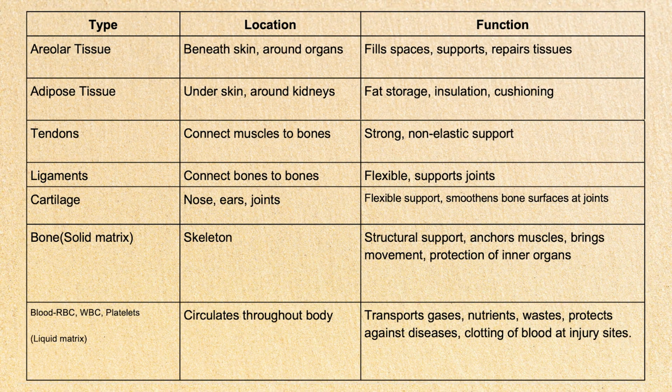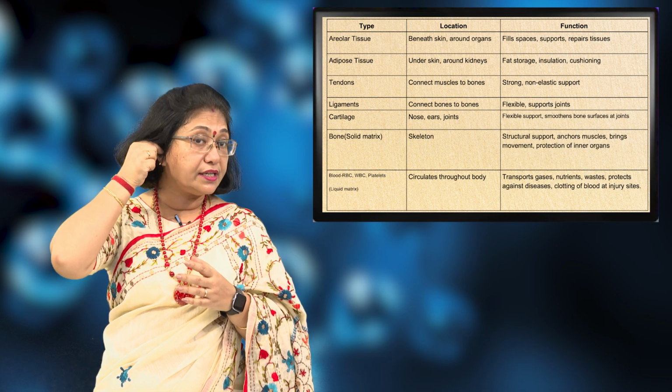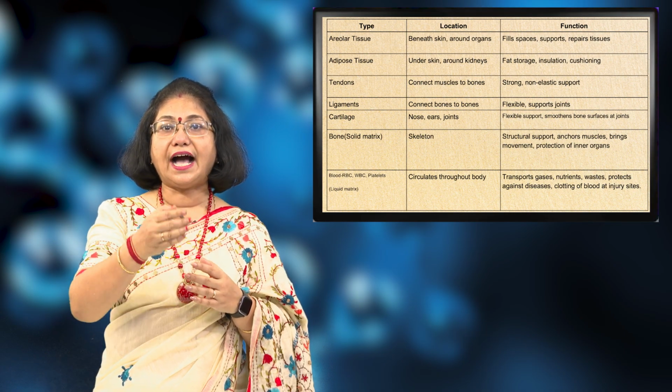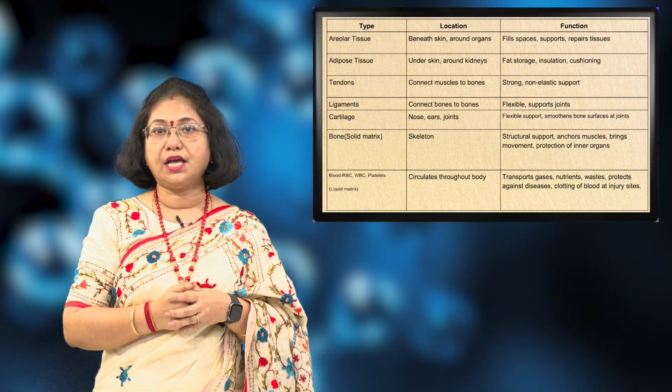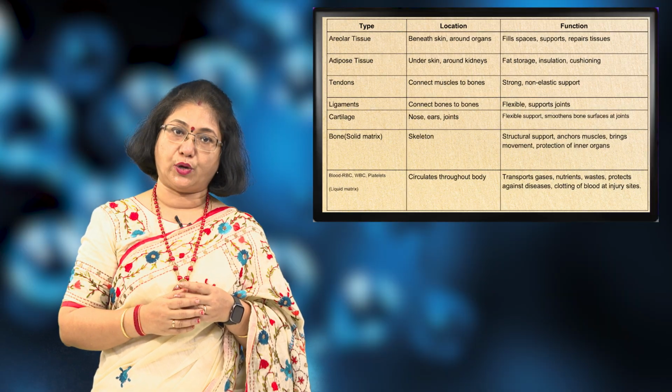The next part is the tendons. Tendons connect muscles to bones. They are strong and provide non-elastic support. The ligaments connect bones to bones. They are flexible and they support the joints. The next is the cartilage. Cartilages are present in the nose, in the ears, and at the joints. This cartilage is flexible. You can twist your nose, you can twitch your ears. So, the cartilage provides flexible support and smoothens the bone surfaces at the joints.